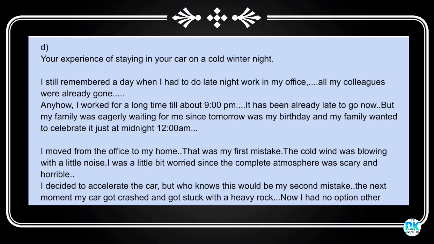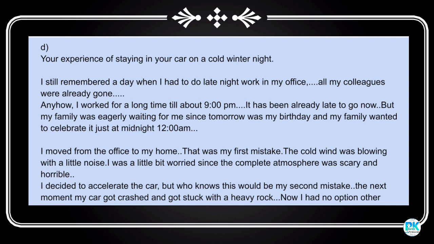The fourth topic of the composition, your experience of staying in your car on a cold winter night. I still remember the day when I had to do late night work in my office. All my colleagues were already gone. Anyhow, I worked for a long time till about 9 pm. It was already late to go now. But my family was eagerly waiting for me since tomorrow was my birthday and my family wanted to celebrate it just at midnight, 12 am.